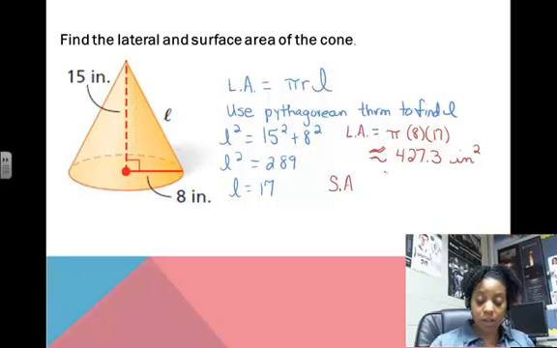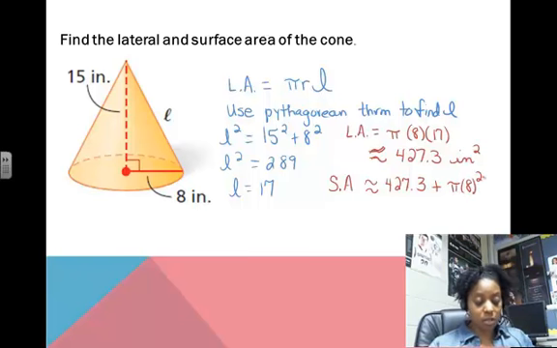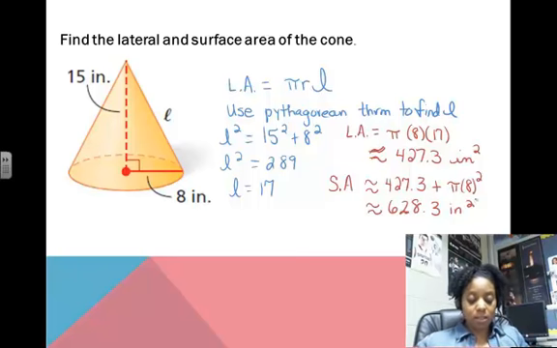The surface area would be equal to 427.3, approximately, plus the area of the base, which is pi times the radius squared. So plus pi times 64 equals, the total surface area is approximately 628.3 square inches. So that's surface area and lateral area of that cone.